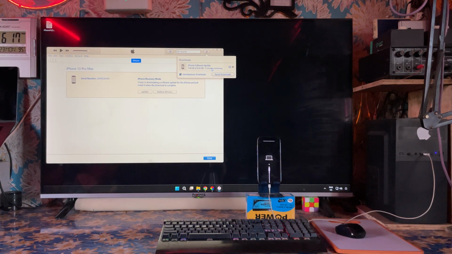Almost 2 minutes more we need, and 1 GB of data is required to complete this. Yes, we need 2 minutes more, guys, to complete the download.